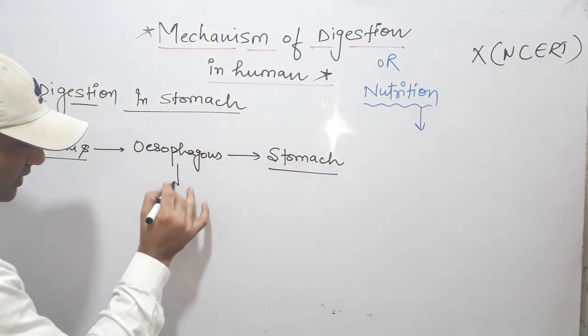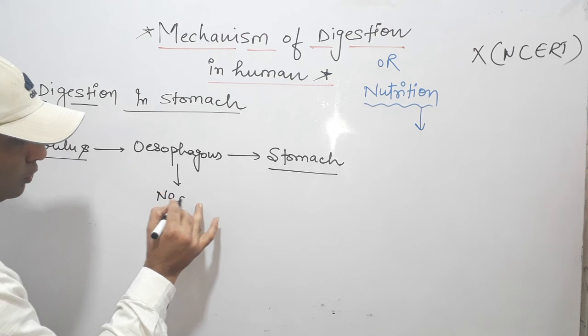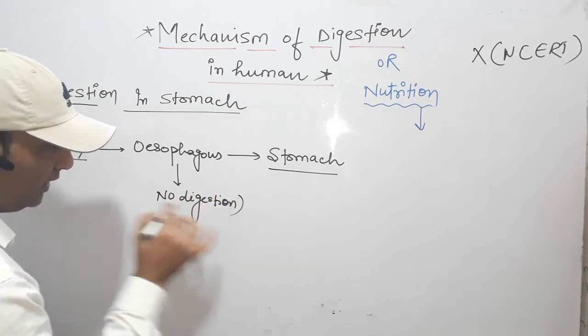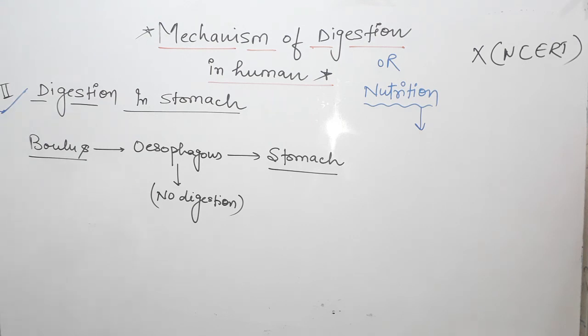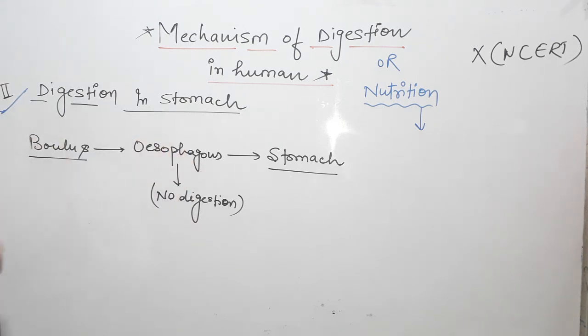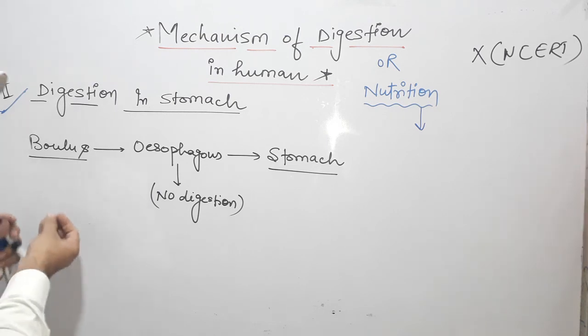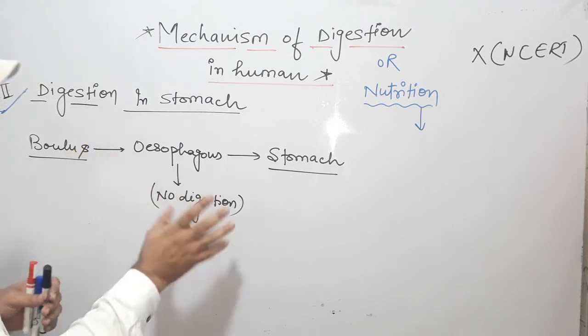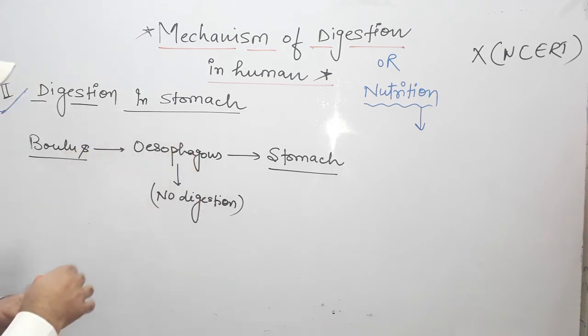So in the esophagus there is no digestion. Clear? We can say no digestive enzyme is present in the esophagus. Only the digestion which starts in the buccal cavity can continue till the esophagus. So no digestion and no digestive gland in the esophagus.